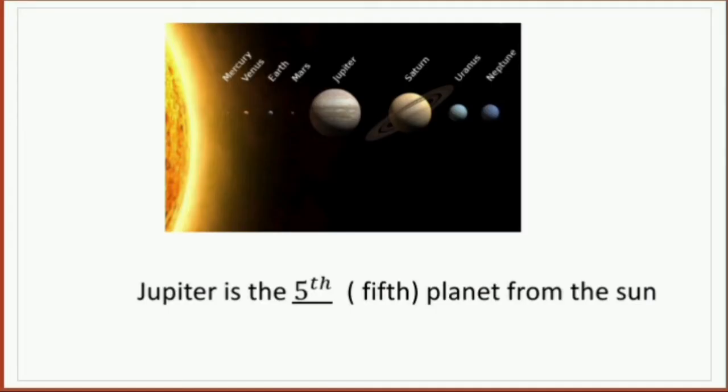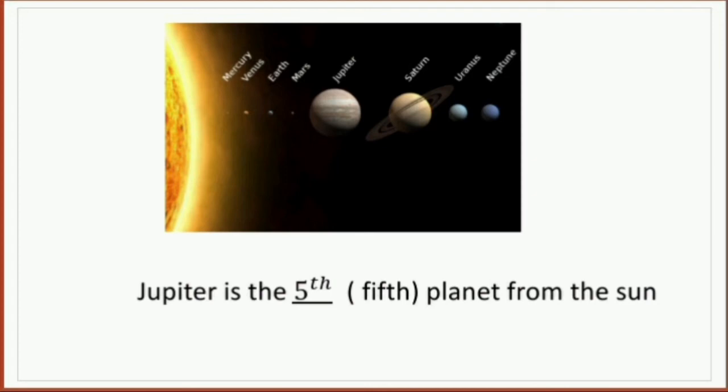Now, see friends, you can see the image of the solar system. You know that Jupiter is the fifth planet from the Sun. You may see the image and count the position of Jupiter from the Sun. Mercury is the first planet from the Sun.